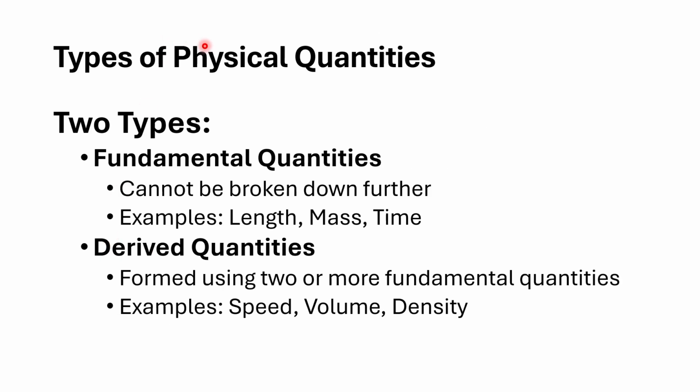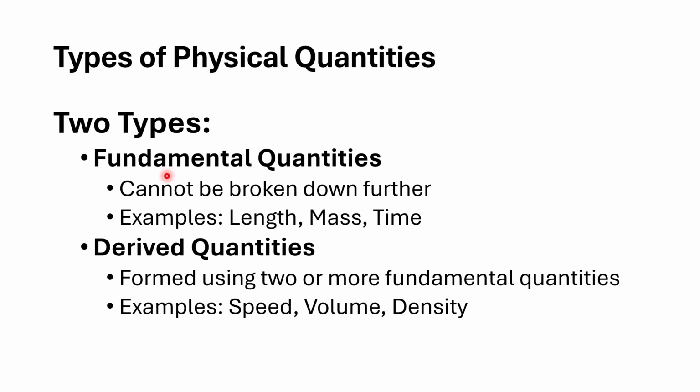Types of physical quantities. In general, we have two types of physical quantities. One is called fundamental quantities, also called base quantities, and the other is derived quantities. Fundamental means the very basic quantities.